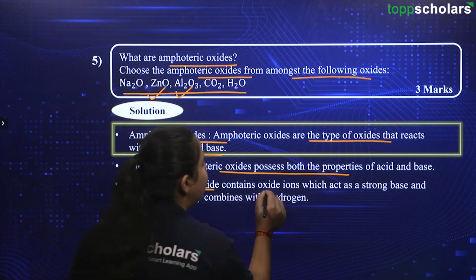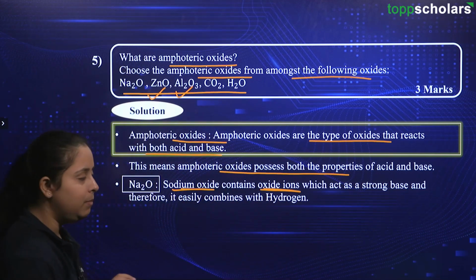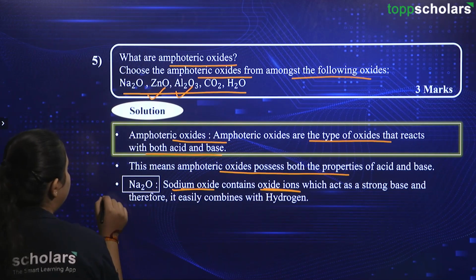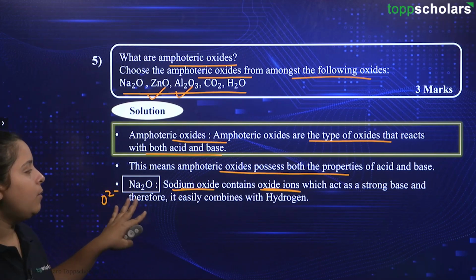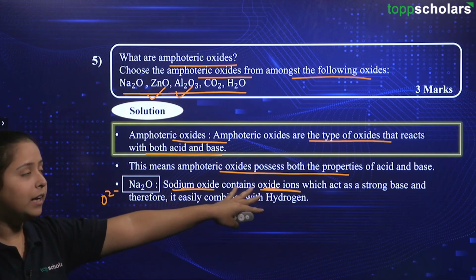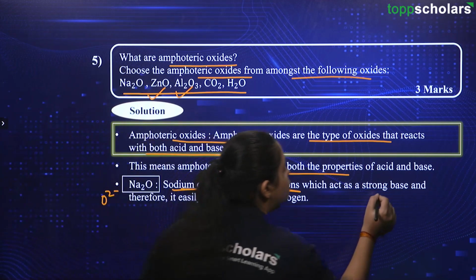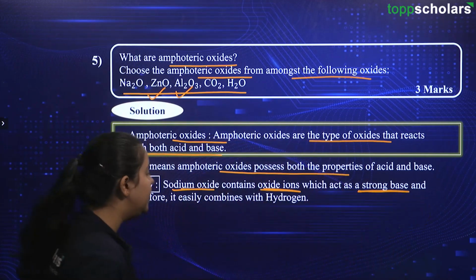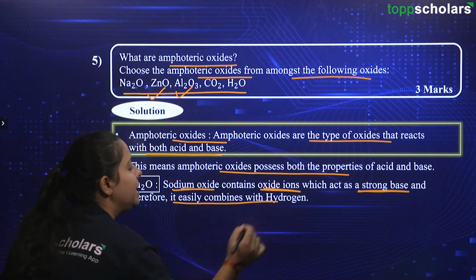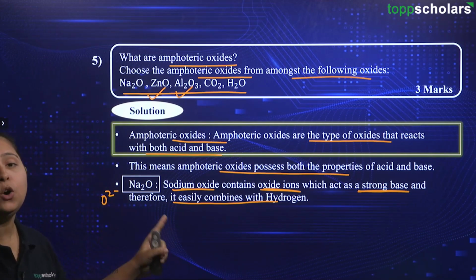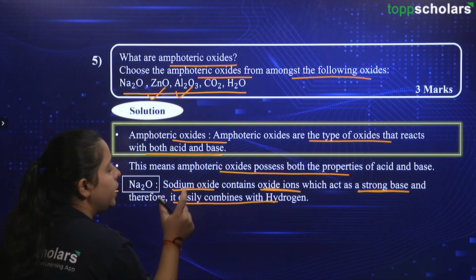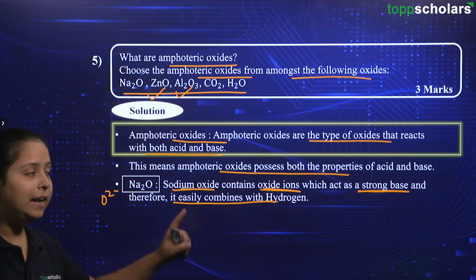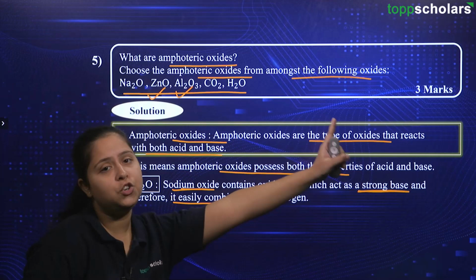This one is containing oxide ions. That means it is having O2 minus. Okay, this is the oxide ion. This sodium oxide is containing oxide ions, which act as a strong base. Therefore it easily combines with hydrogen. So the thing to notice here is that this compound, sodium oxide, has oxide ions, and this oxide ion is a strong base.